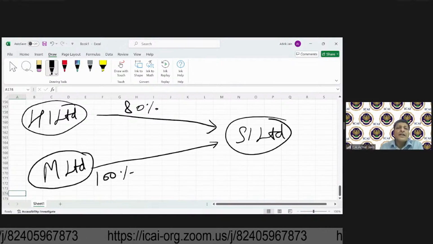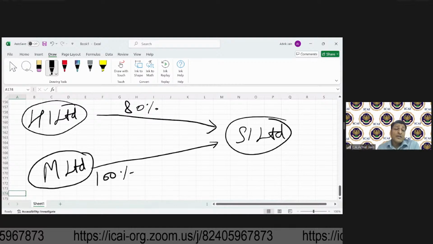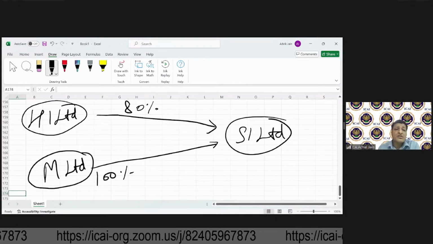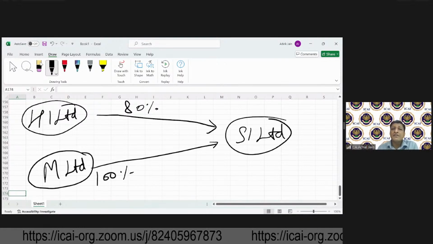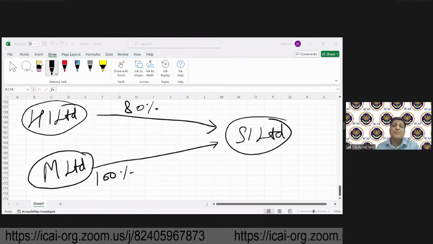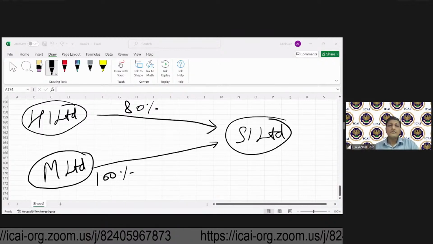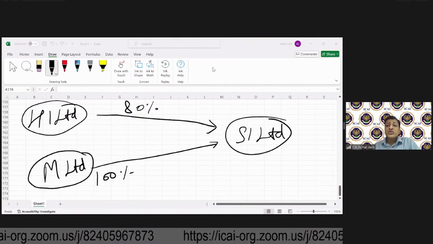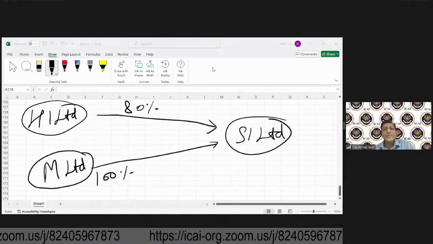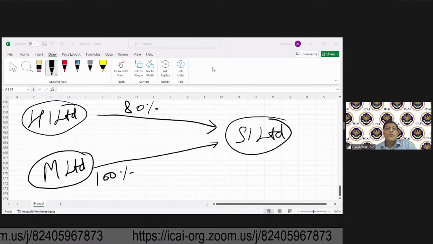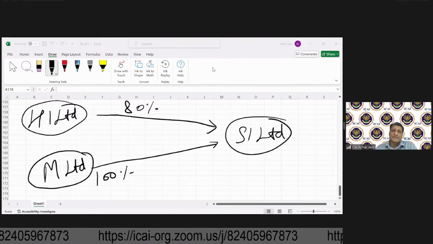Now, if H1 acquires 80% shares of S1 Limited, what will happen to the shareholding of M Limited? Can you tell me? Over to you.